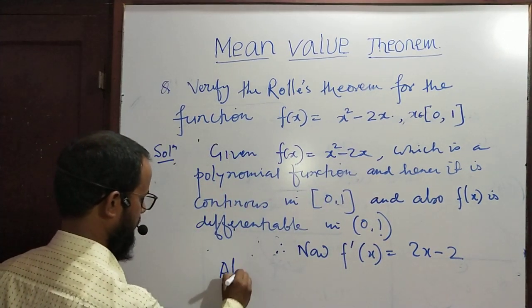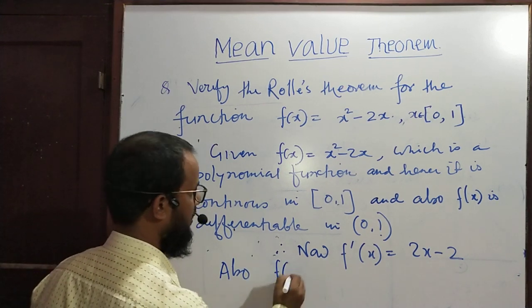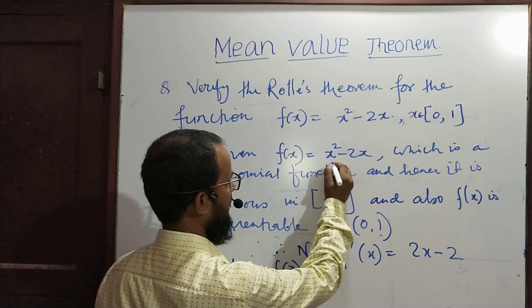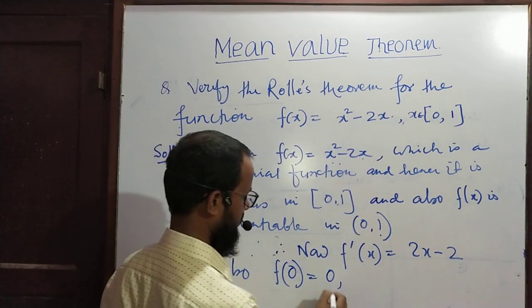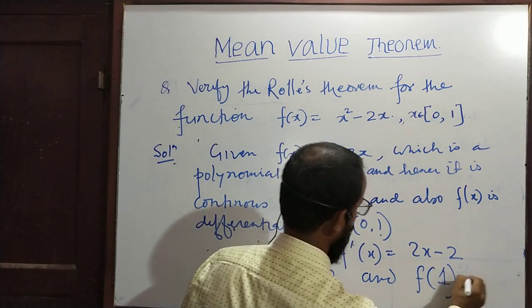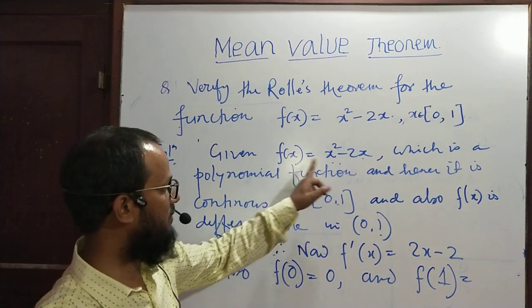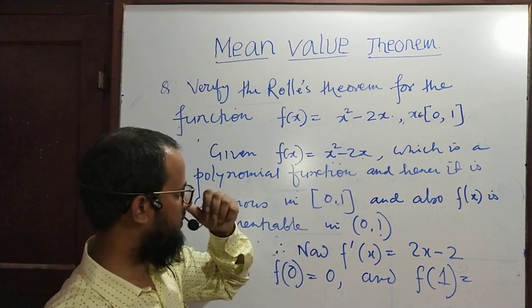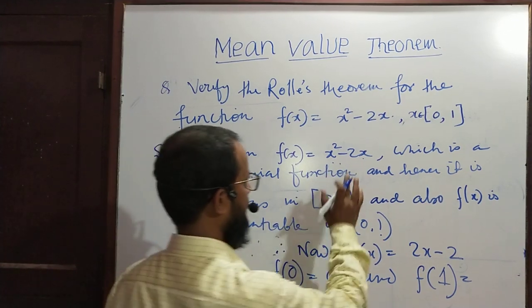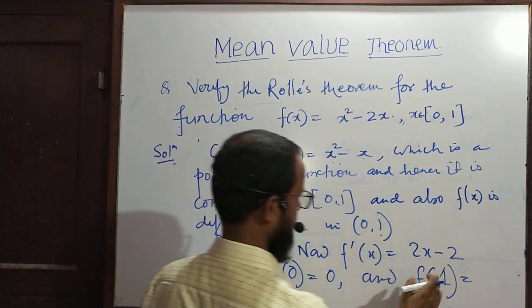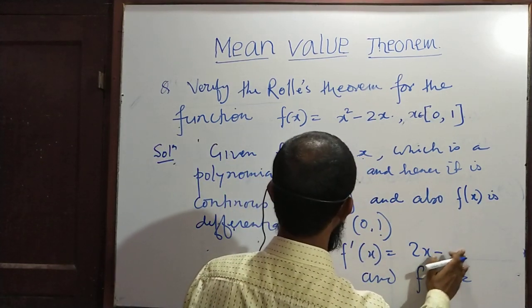Also, you see the functional value at the extreme points. f0 equal to what? 0. And f1, if you put the value of 1 here, f1 equal to what? I'm sorry, you write x square minus x, not x square minus 1.